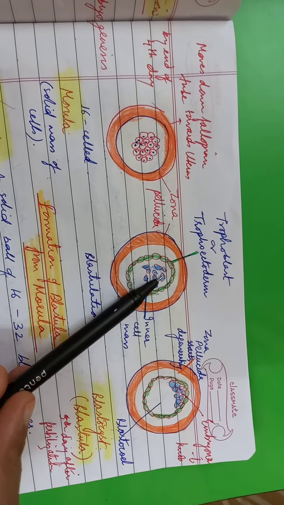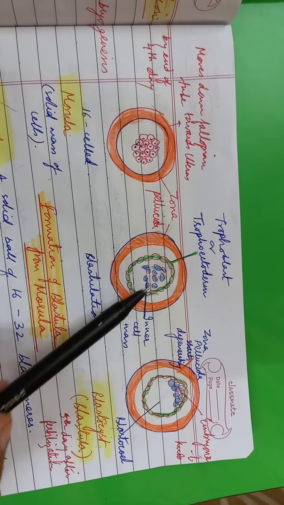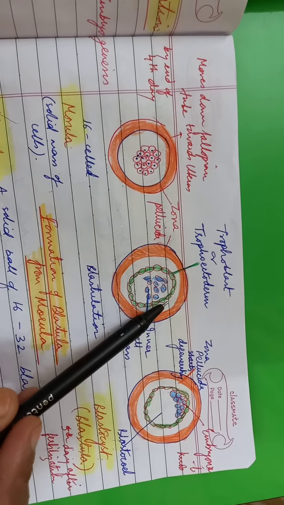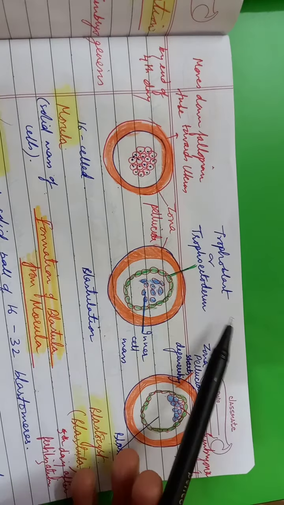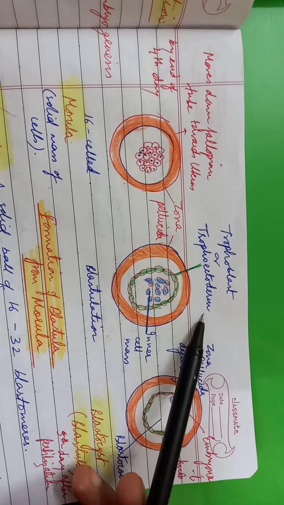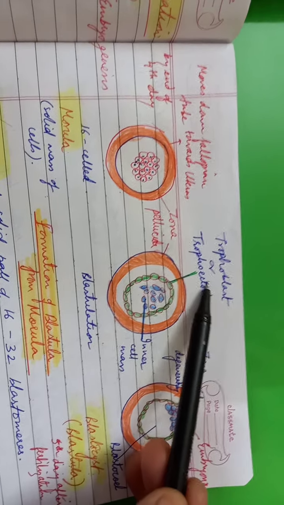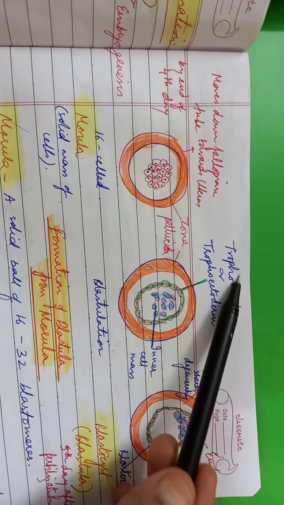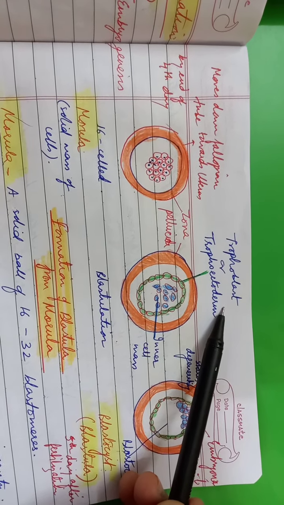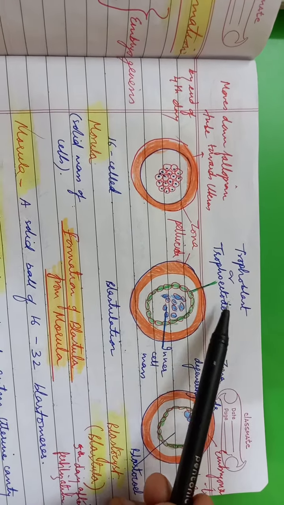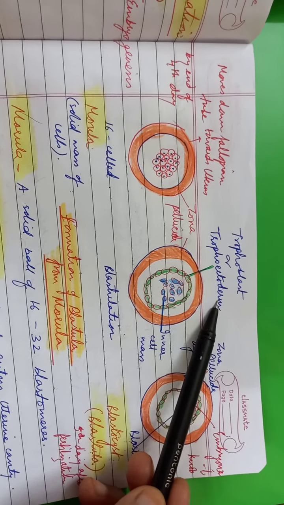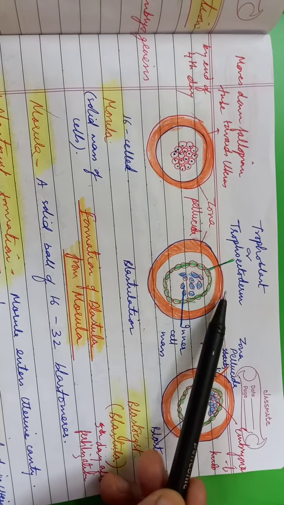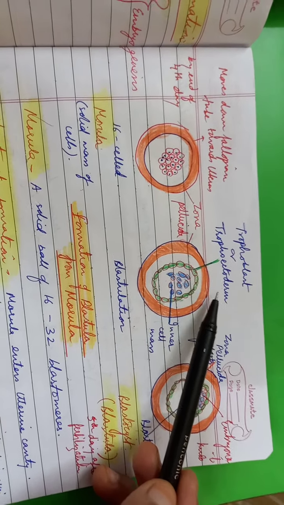Now the actual baby will be formed by these blue colored cells, that is the inner cell mass. But the same is also surrounded by a green ring-like structure called the trophoblast or the trophoectoderm. This ring-like structure has no role in embryo formation. That is, it will not form anything in the baby, but yes, it will form two extra embryonic fetal membranes. That means two protective membranes around the developing baby. We call those membranes chorion and amnion.